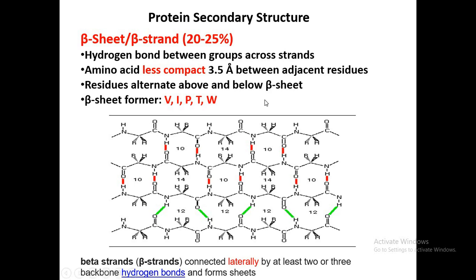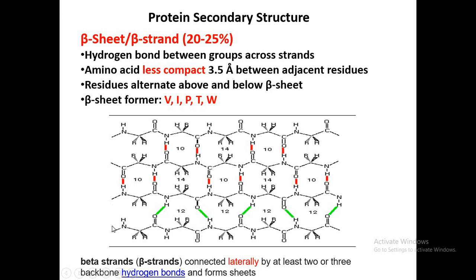So beta strand, here we are seeing a picture of a beta sheet. This beta sheet has 4 beta strands, each meaning a single polypeptide chain that is forming. What is the beta strand? First we have to discuss this. So beta strands are present in the beta sheet.